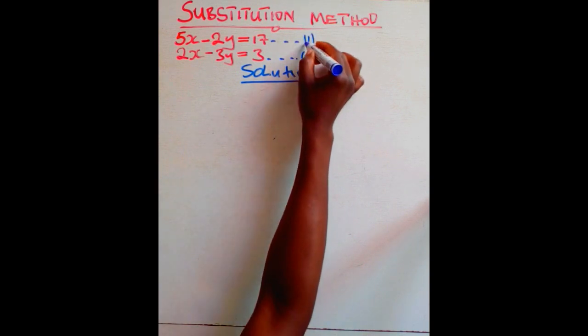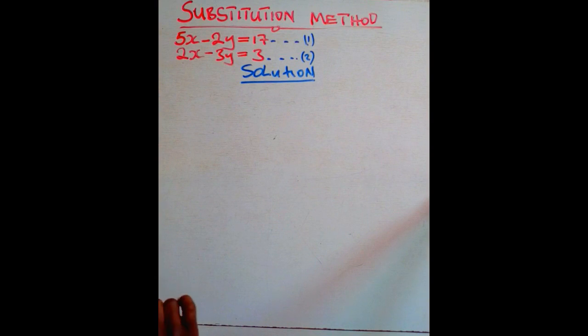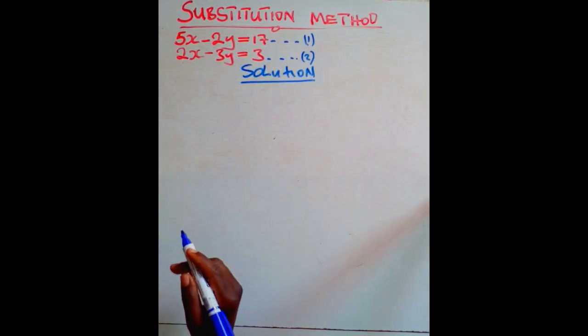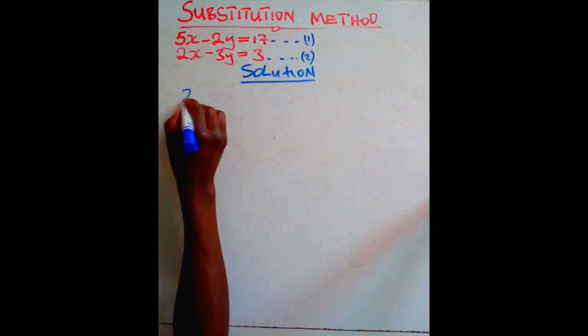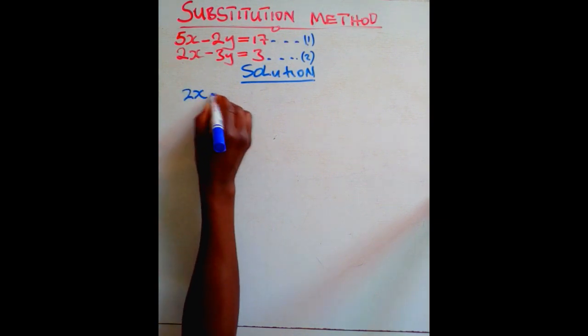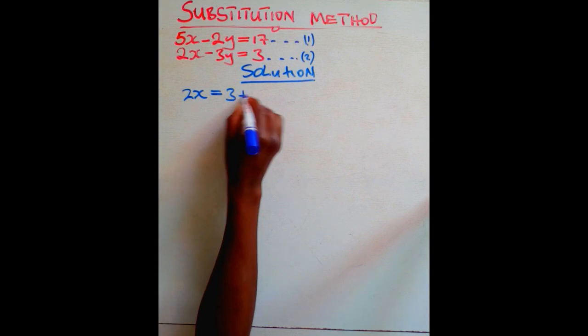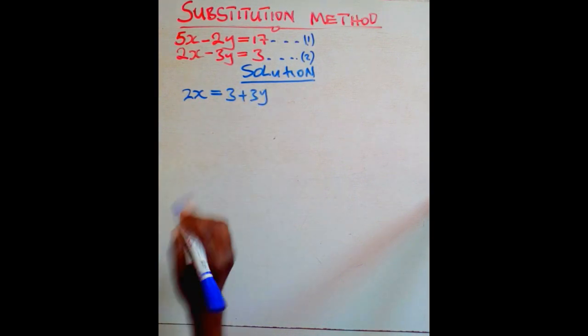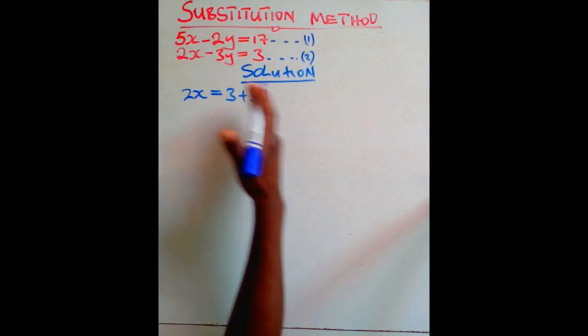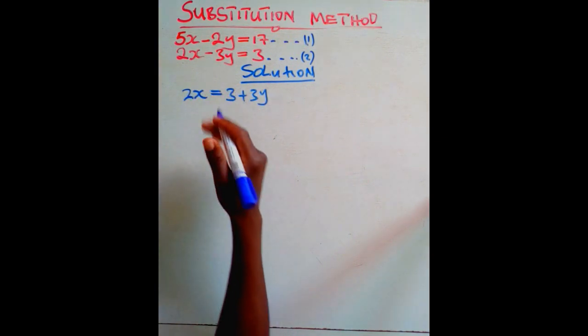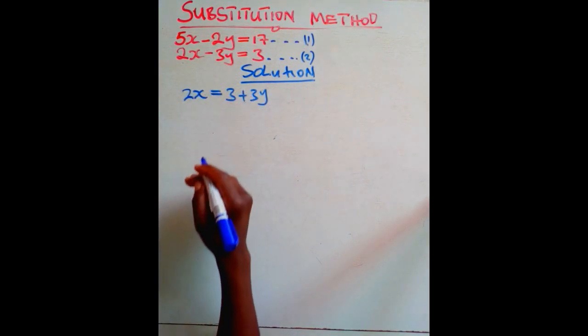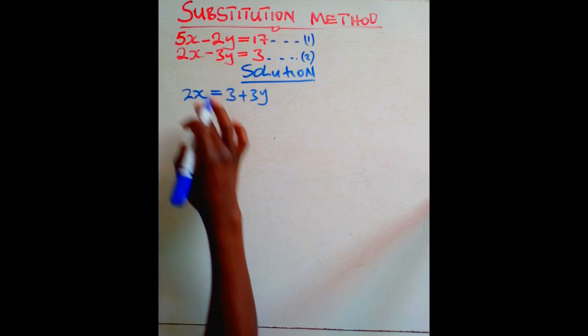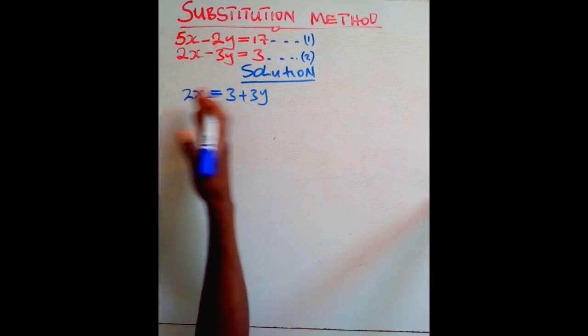So I've labeled them as equation 1 and equation 2. In this case, if we use equation 2, let us say 2x is equal to 3 plus 3y. What have I done here? I said you make one of the variables the subject of the formula. So in this case, I've decided to make x the subject of the formula. So what do you do here?